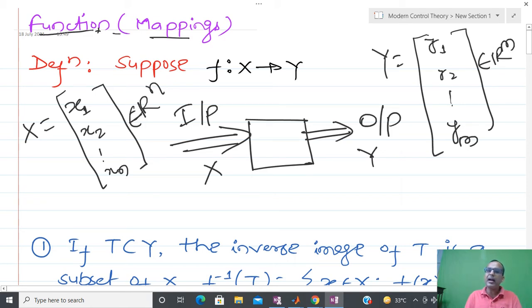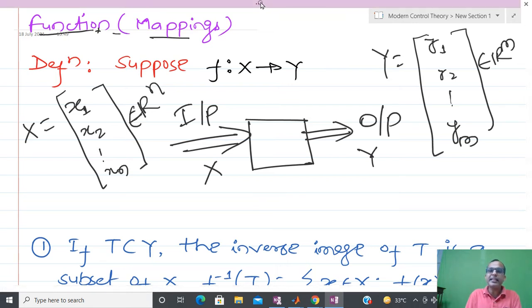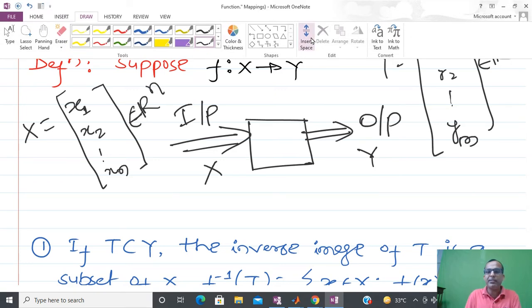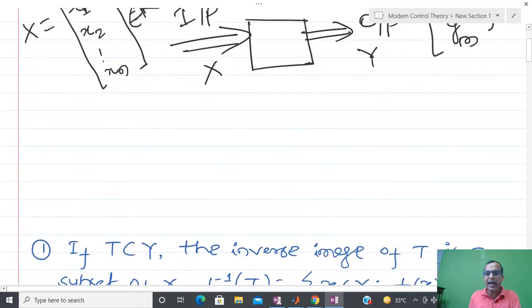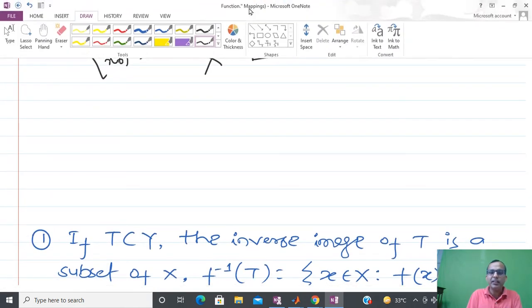Here it might be possible that I have several situations: m equal to n, m less than or equal to n, or m greater than or equal to n. Those different combinations we will see in the later part of this course. So I have defined this function. Most of the time, if you take the previous example, the underwater vehicle I gave, things become more clear to you.